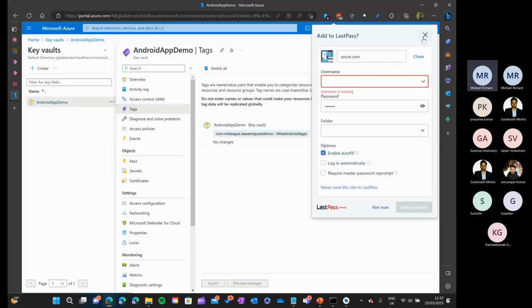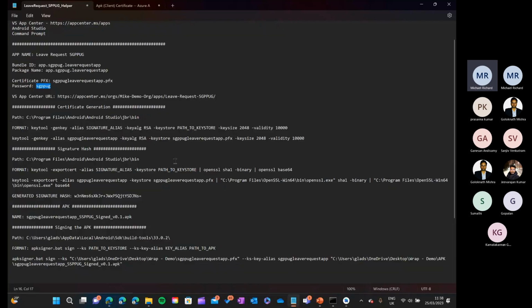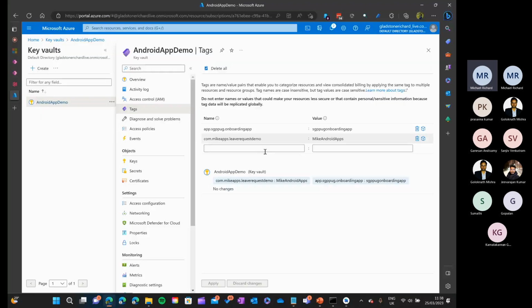Now, as part of the next step, you need to create a tag. So this is where it gets a bit confusing. In some of the blogs, Microsoft blogs itself, they say you have to create three tags for Android apps, but in some places they say only one. So it's a bit confusing. That's why maybe it's not working. I'm checking with Microsoft on this. Hopefully, once I get an answer, I will post it on LinkedIn or in my blog. You can refer to it.